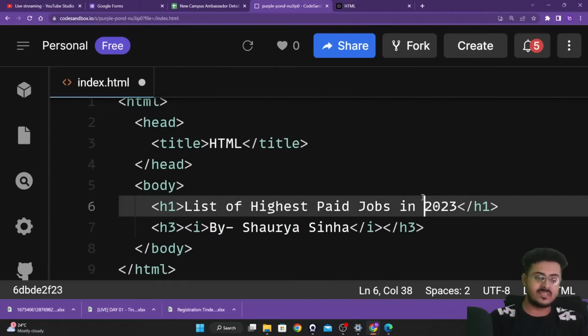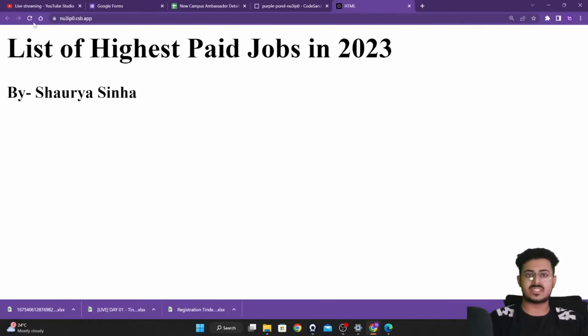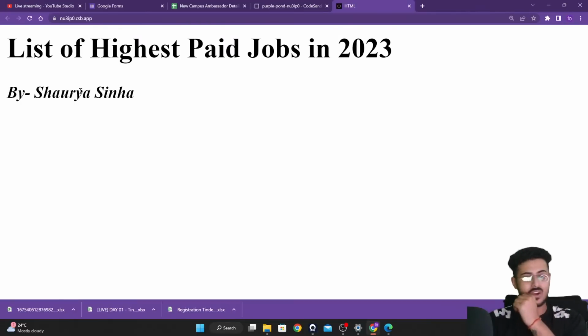So if I save this, go back to my screen, and reload my page, as you're able to see, now it is an H3 element, but also it is italics, guys. Those who answered the question as I tag are already correct. That's great. We have converted it into italics as well.